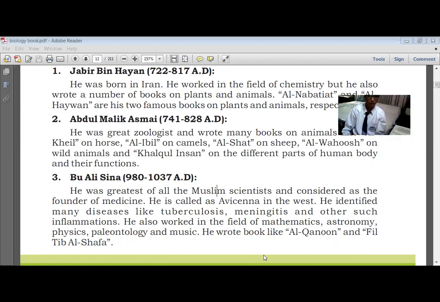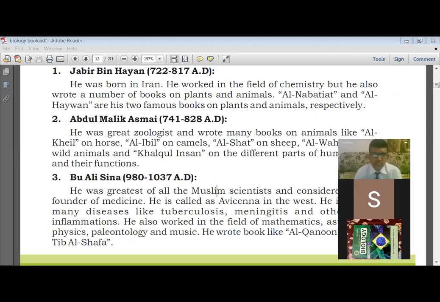Beta, here in class 8, there are 3 books for science. One is biology, which we are going through. I can't see your window. Where are you? Yes, Zuhaib. Yes, I can see.